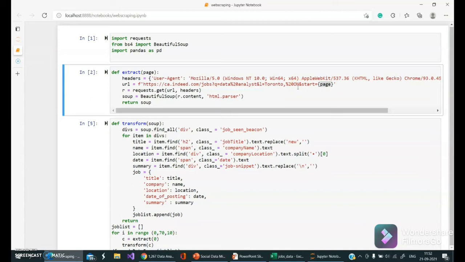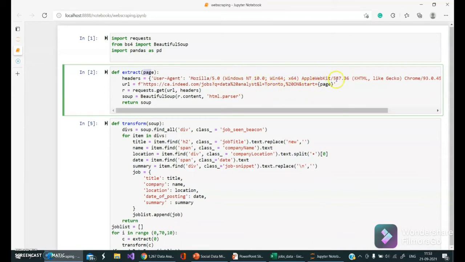In the first, which is extract, we use this to fetch the data from the website. So you can see we defined a URL here, and in this extract we pass a variable which is the page variable. As we saw in the website, we have a number of pages there.